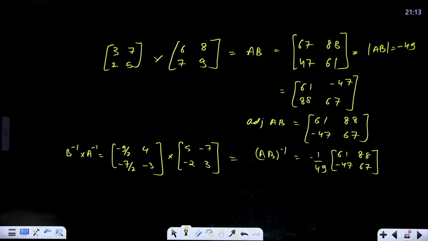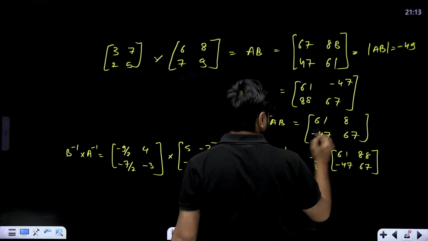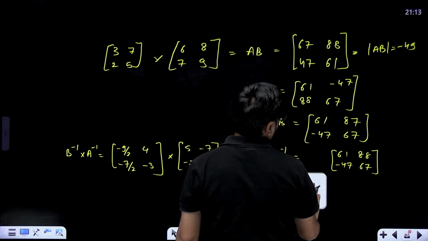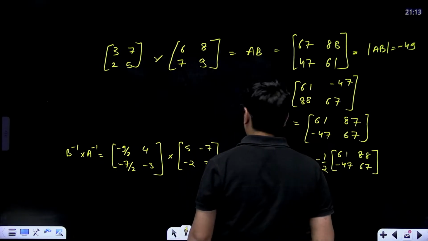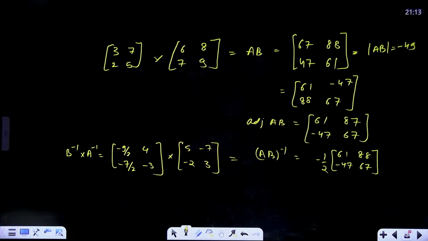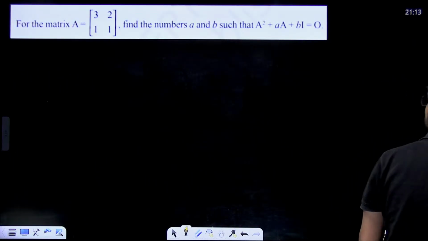One mistake we have done. Sorry. This will be 87. Yeah, I was just checking. This will be 87. And so this will become minus 1 by 2, right? This will become minus 1 by 2 only. Now definitely both are coming equal. When you will multiply, you can see that both sides will be equal.